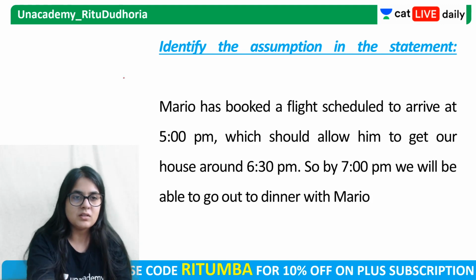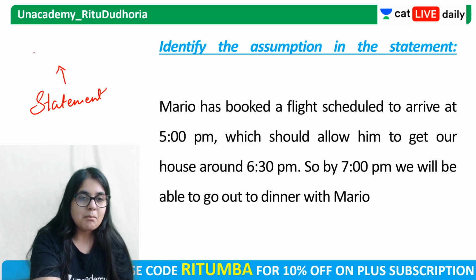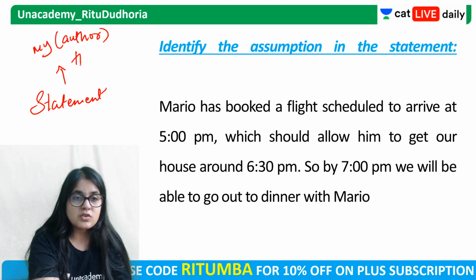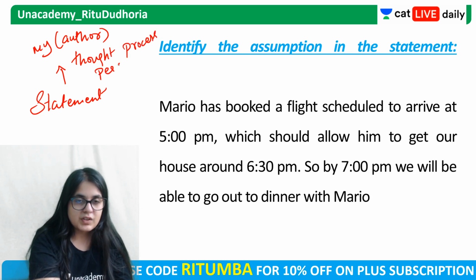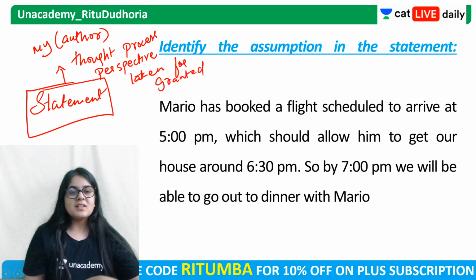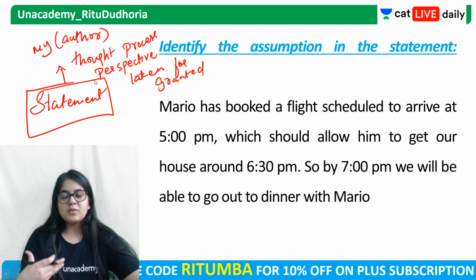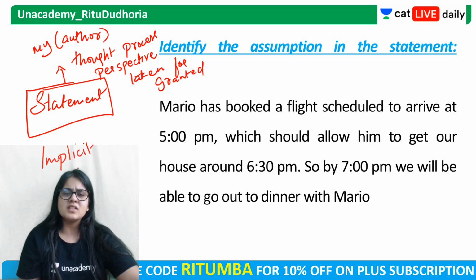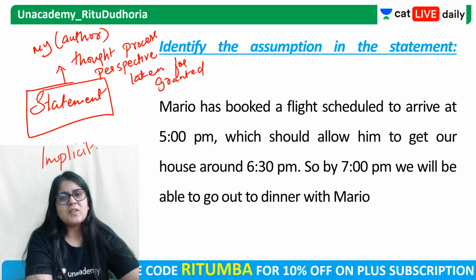Assumption is basically, now the author makes a statement. ठीक है, मैंने एक statement make कर दिया. Now my assumption is basically the author's thought process, or the author's perspective, what the author is thinking, what the author has taken for granted. Why do I say taken for granted, guys? Because this line I always use and my students always remember this: assumption is always implicit. Implicit matlab it will not be stated in the paragraph. Why is it not stated in the paragraph?